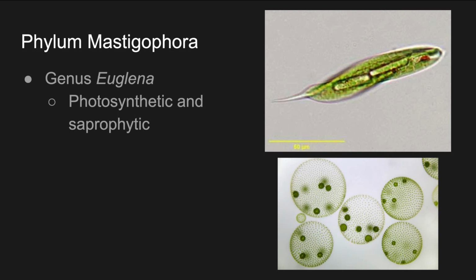If you remember what those words mean, photosynthetic means that they produce their own food by converting sunlight energy into food, and saprophytic means that they consume dead organic matter. Lovely. They also have a light-sensitive eye spot. This is really incredible. So do you see this red dot here in the corner? That is not technically an eye, because eyes are organs, and organs are made out of different tissue, and tissue is made out of different cells. That can't technically be an eye, but it does what an eye does for this Euglena. It allows it to be sensitive to light on one side and respond to it.